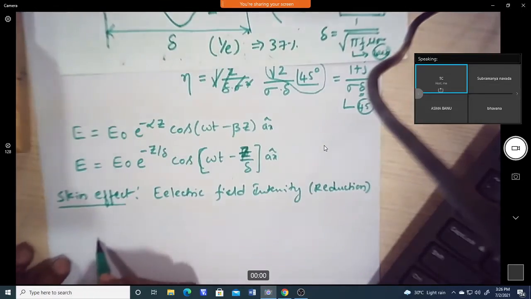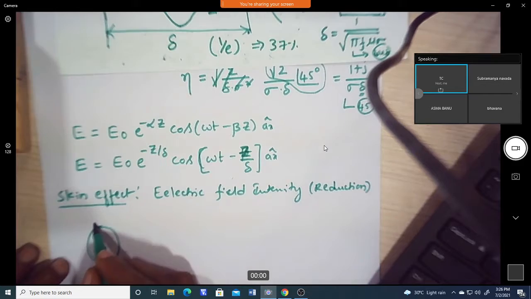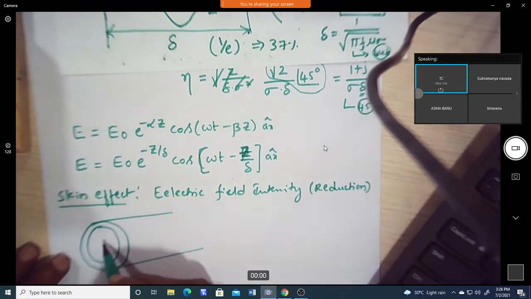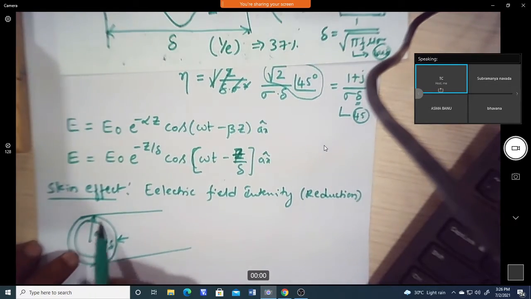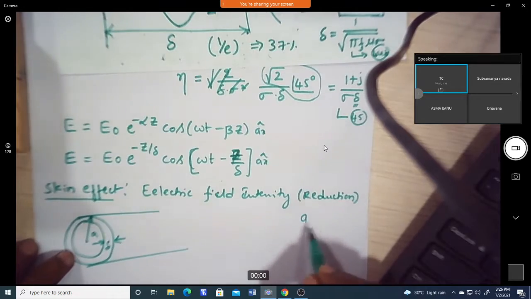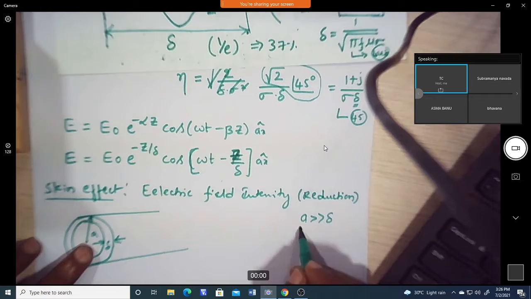Now if I take a simple wire, which has a radius and some thickness, say the radius is a, and this we take as the delta, that is the skin depth. Now the radius will be far greater than delta at higher frequencies.